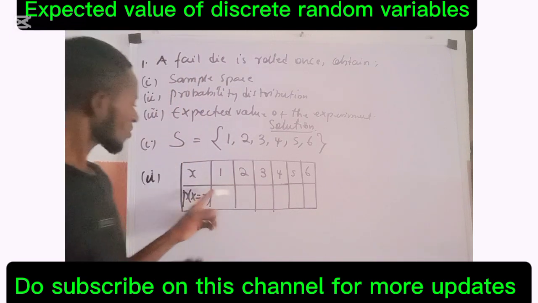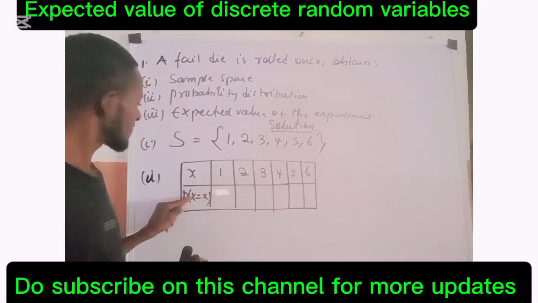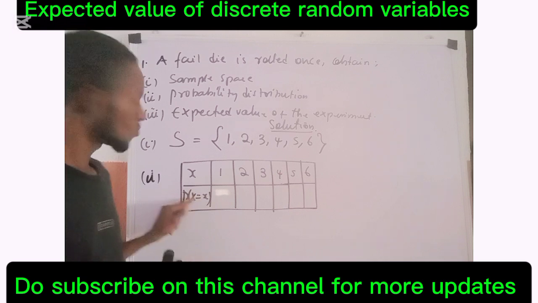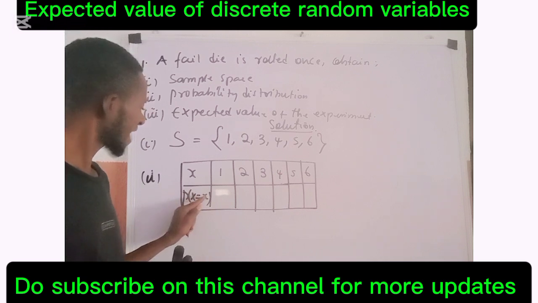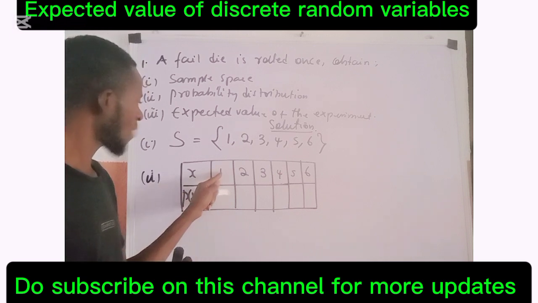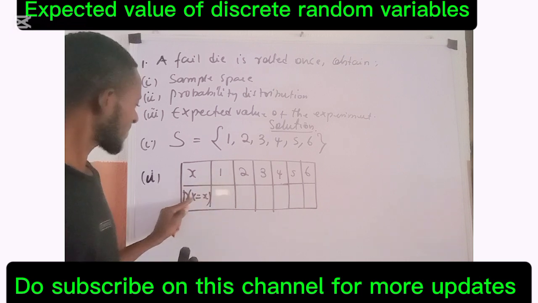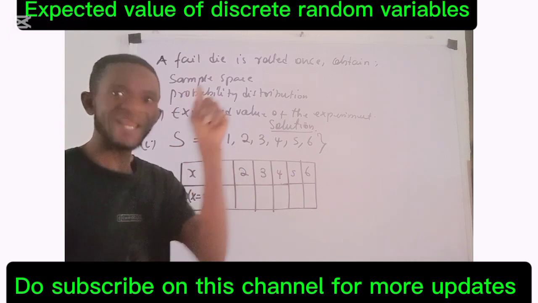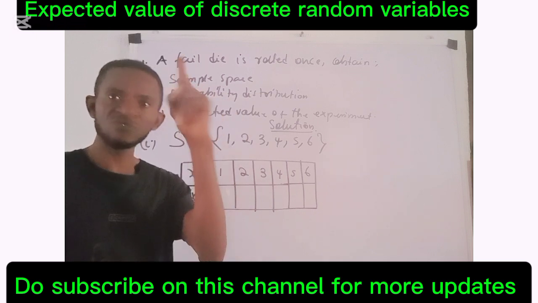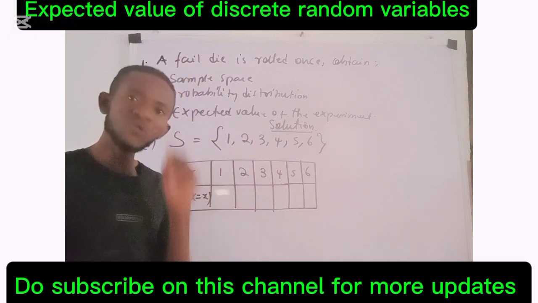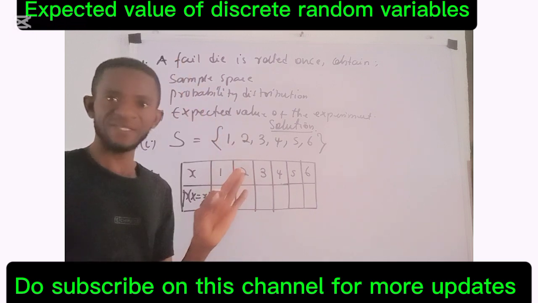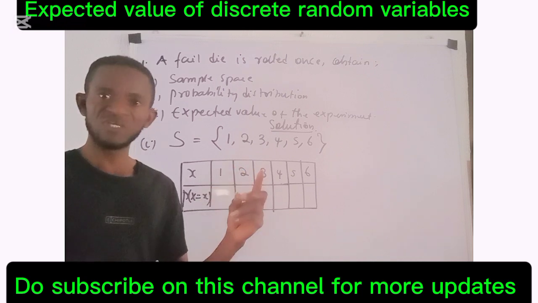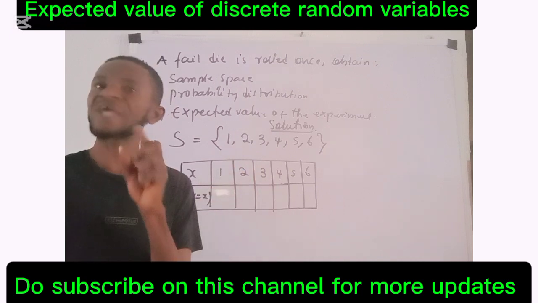So I'm now going to talk about the probability that random variable capital X will take a value small x, and this small x here is talking about 1. That is the probability that capital X equals 1. That is the probability that a fair die lands with the face written 1. And you know that in a fair die, when it is rolled, the probabilities of all the faces are equal.